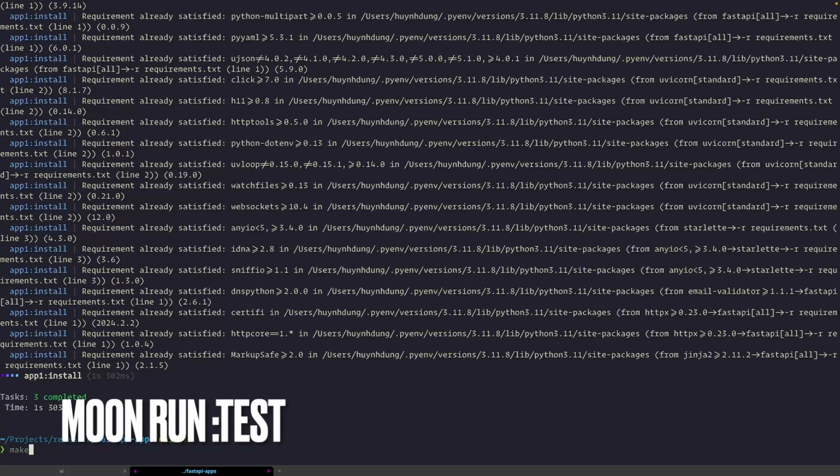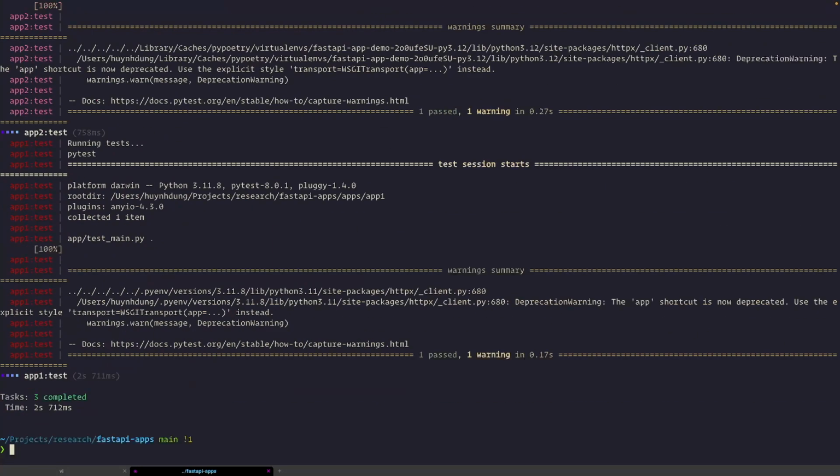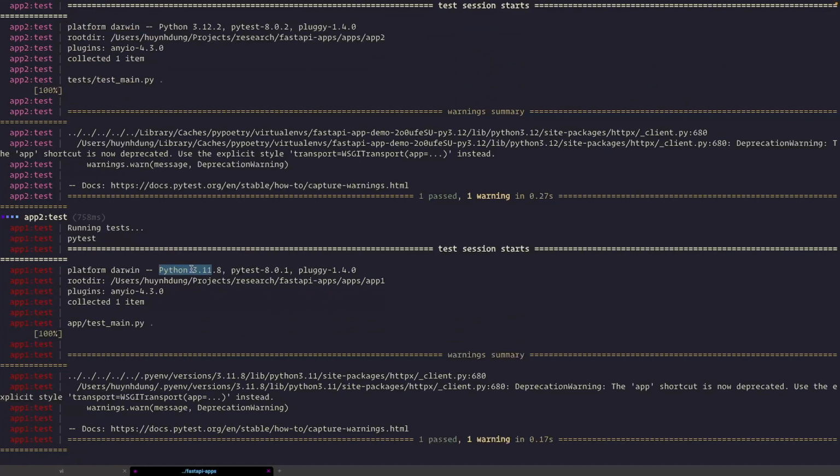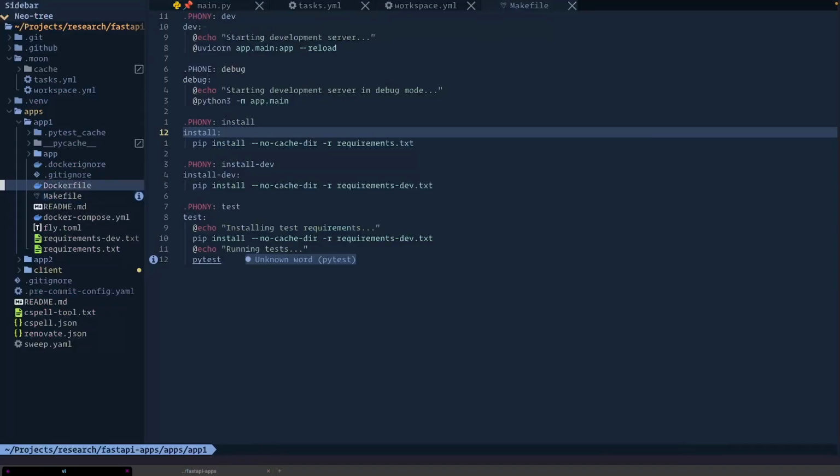and if I run moon run test, similarly you're gonna have the test command on the three packages, three applications, and you're gonna see here. With app one I use my global version, which means Python 3.11, but with app two, because I use Python 3, I already tell it the version I define in the file. So let me show you.